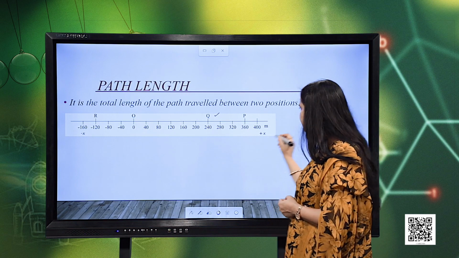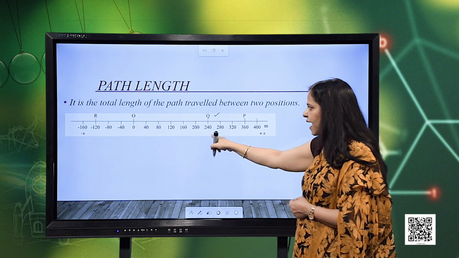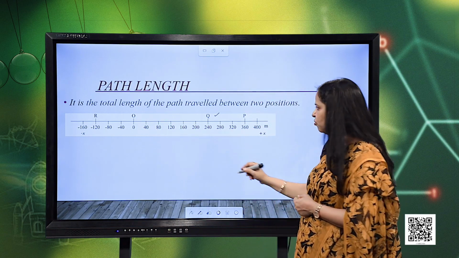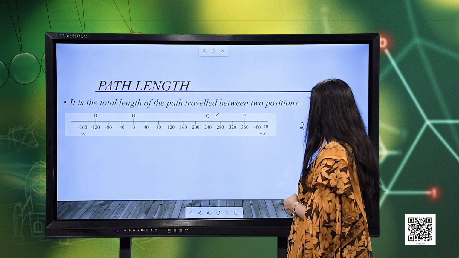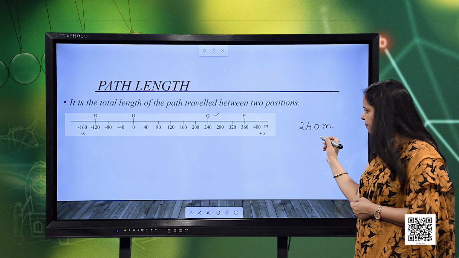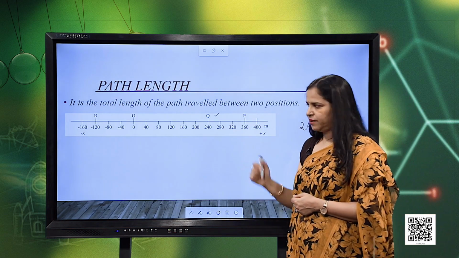Finally it has reached to 240, and the actual length of the path will be the measurement of this distance. So, it is 240 meters. The length of the path travelled or the distance travelled by the object is 240 meters.